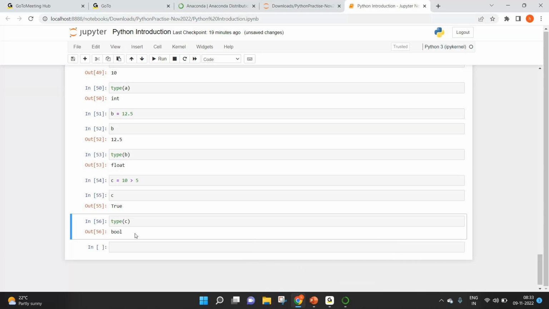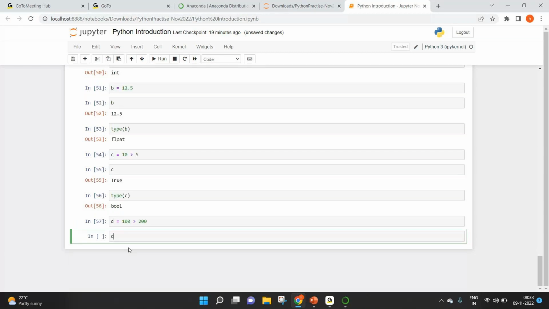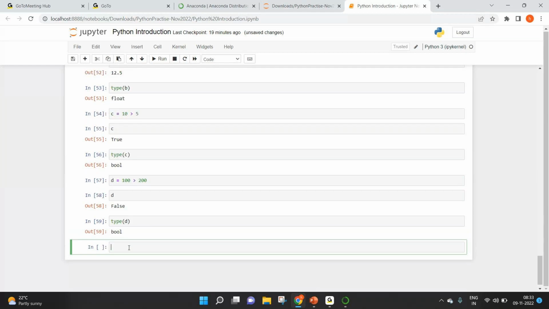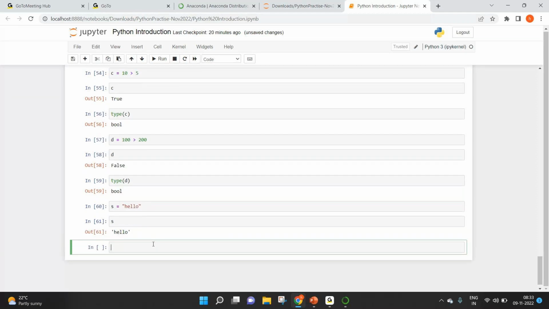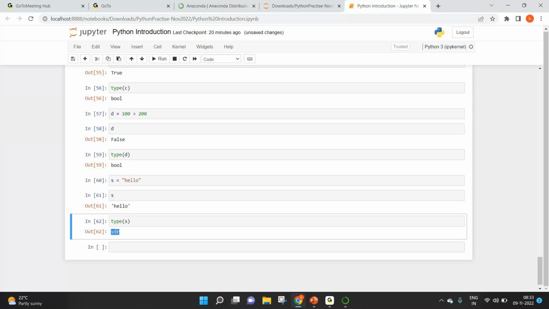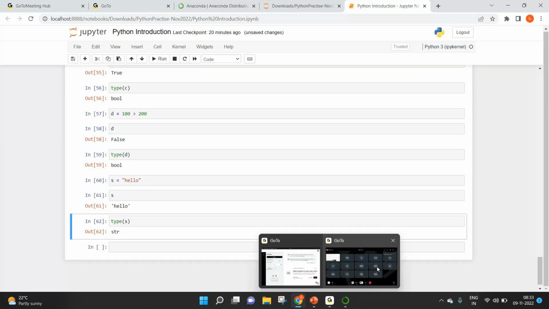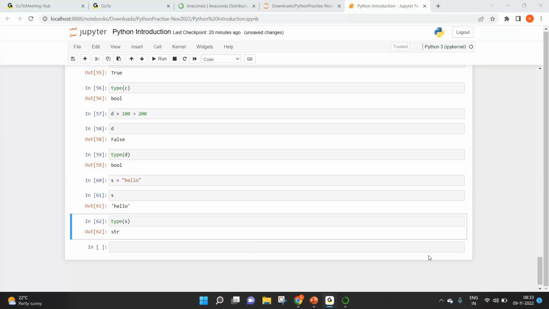Similarly, if you have d equal to 100 greater than 200, that is false. The type of d is bool. Boolean can have either true or false, nothing else. Now I have a string s equal to hello. If you look at type of s, that's a string, str. So these are the different data types that are available in Python for us.